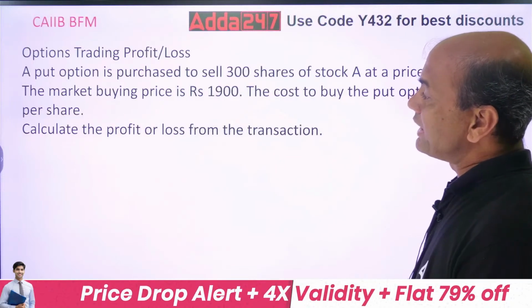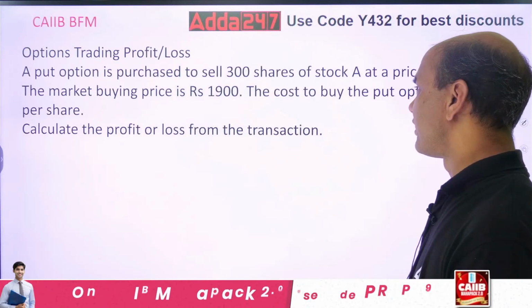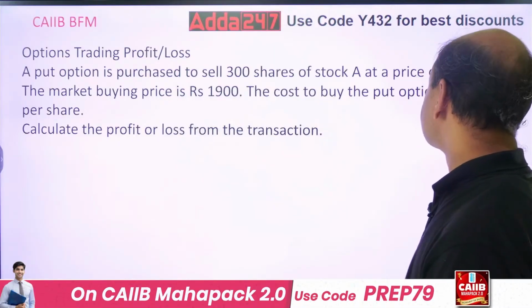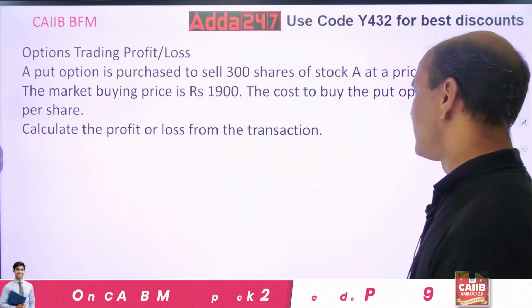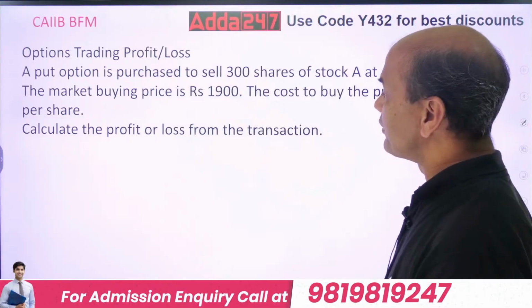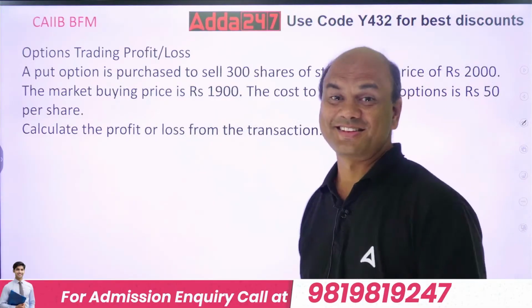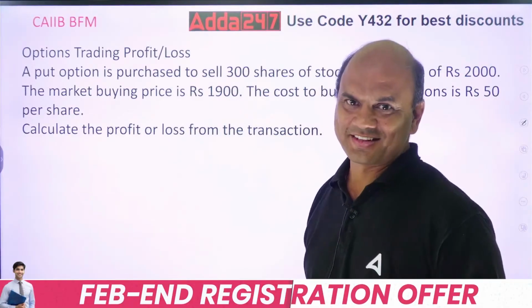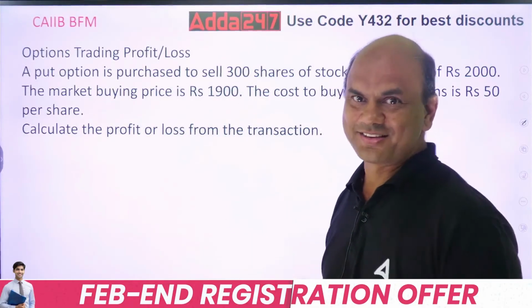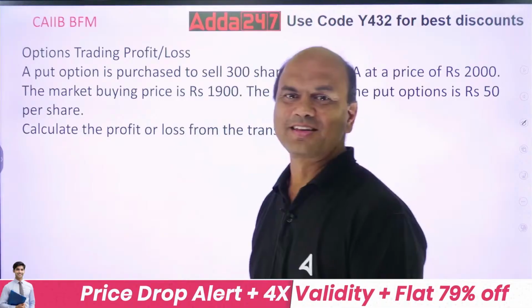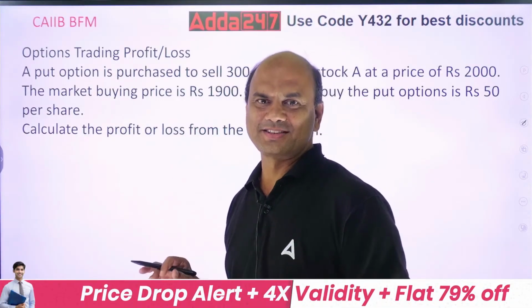The market buying price is 1900. The cost to buy the put option is rupees 50 per share. Calculate the profit or loss in the transaction. Very difficult one, it's not an easy cake, not a cakewalk. See, there are two parts in this.